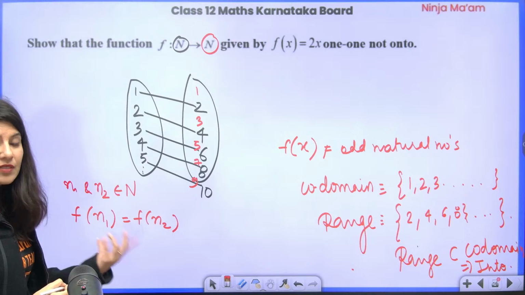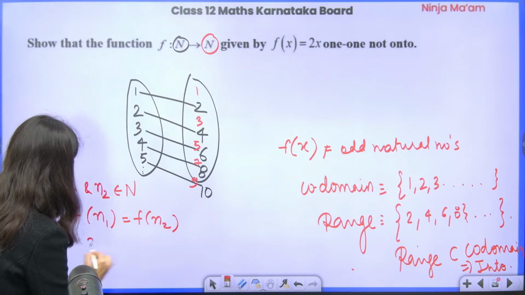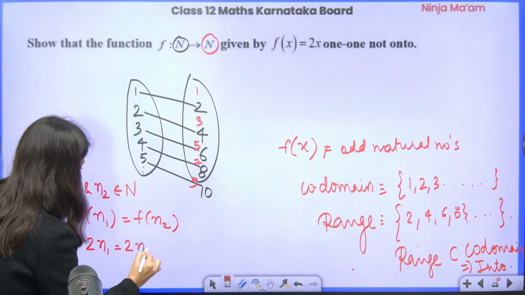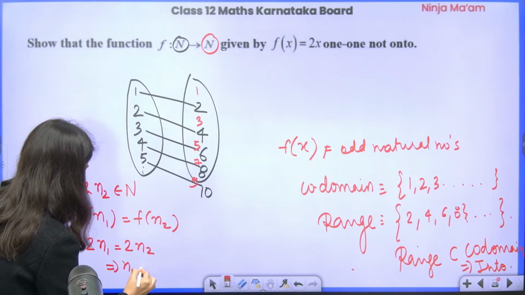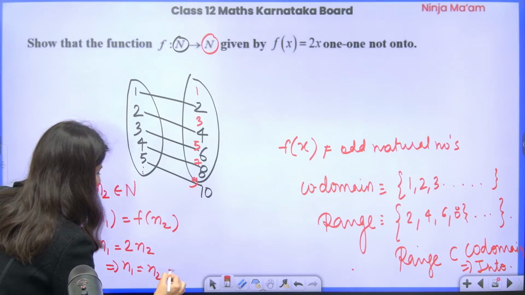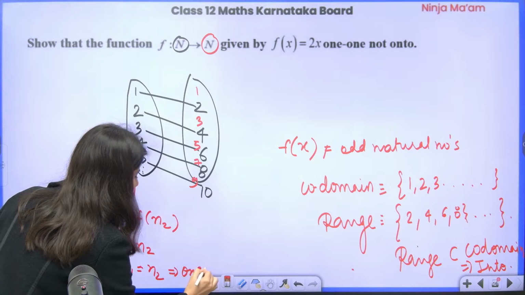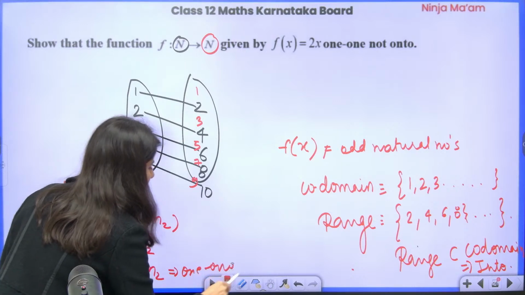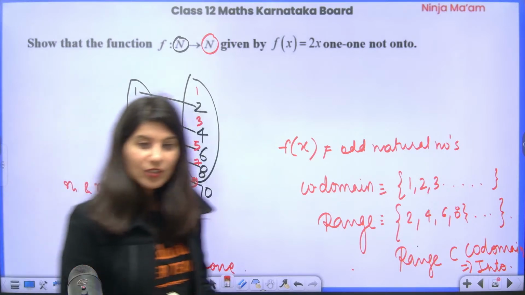This is the way you have to calculate whether f is one-one or many-one function. So 2n1 is equal to 2n2. This implies n1 and n2 are equal. This implies the function is a one-one function. This is how you calculate one-one or not.